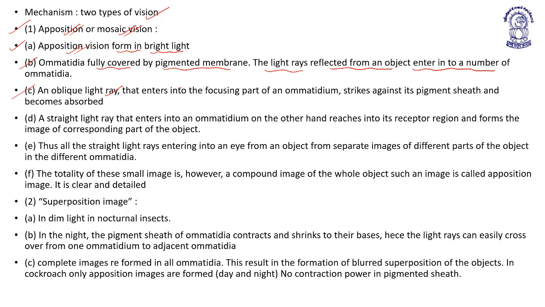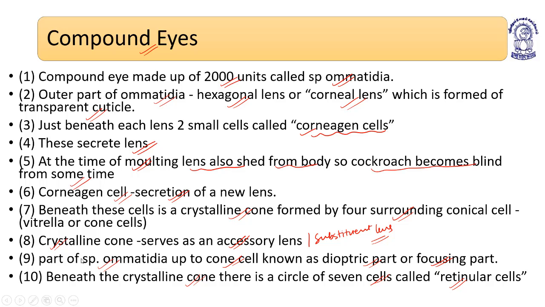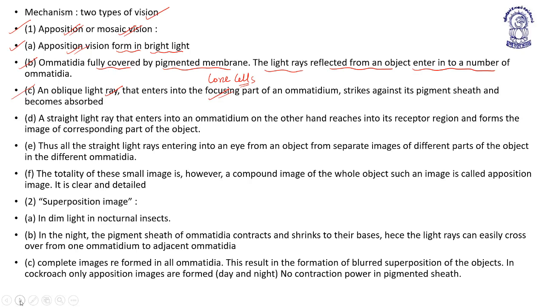An oblique light ray enters into the focusing part of the ommatidium. The focusing part is in between the cone cells. The part of the ommatidia up to the cone cell is known as what? The dioptric part or the focusing part. Any oblique ray which enters the focusing part, between the ommatidia and the crystalline cone, strikes against its pigmented sheath and becomes absorbed. That is why an oblique light ray cannot make the image.